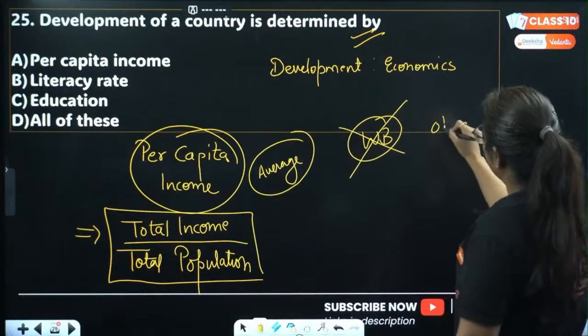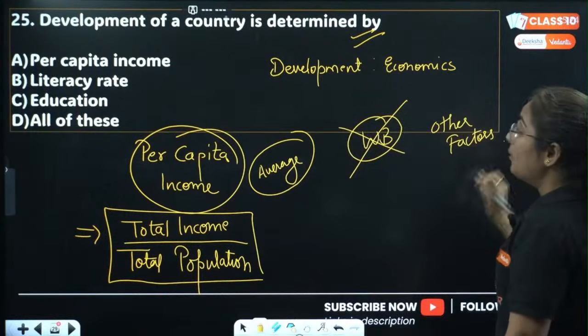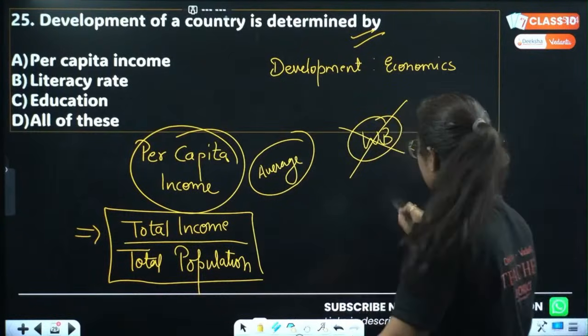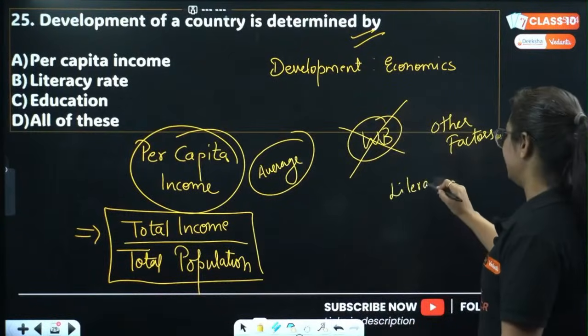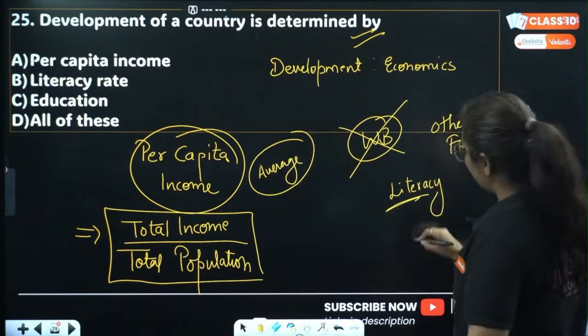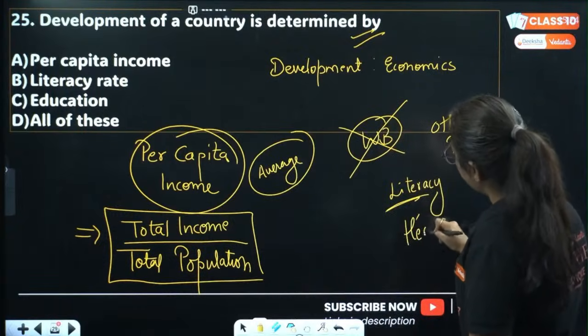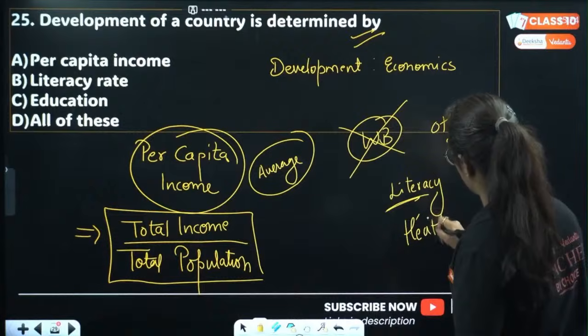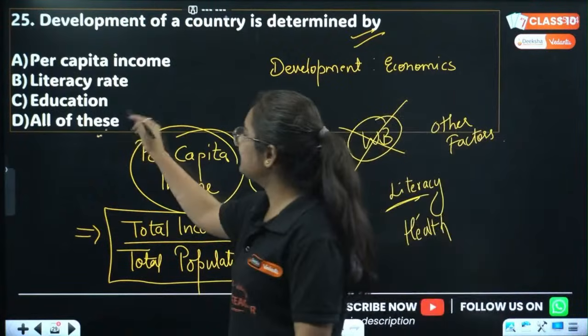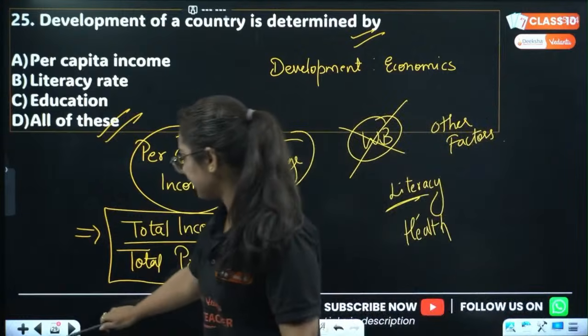Rather, there are other factors which are important, other than income. What are they? They are literacy rate, like how educated the person is, as well as education, as well as health. So yes, all of these, D is the correct answer. I'm pretty sure every one of you out there is correct.